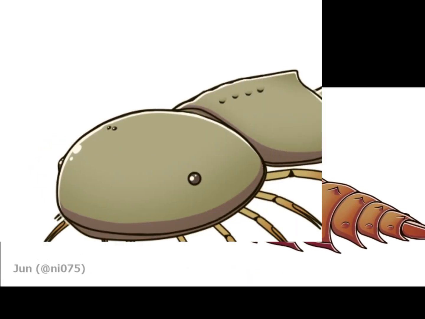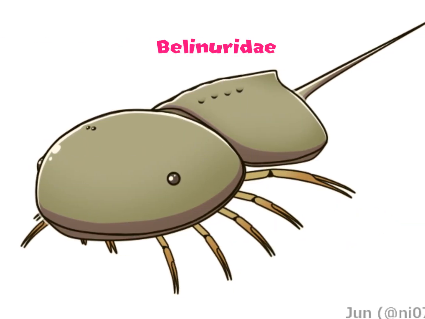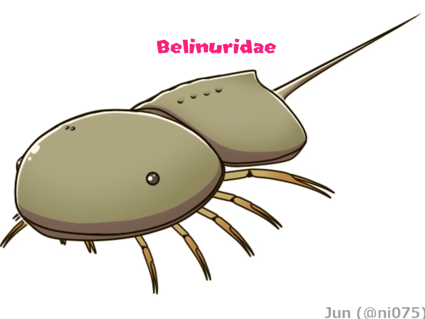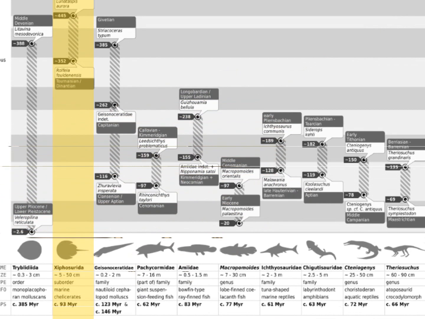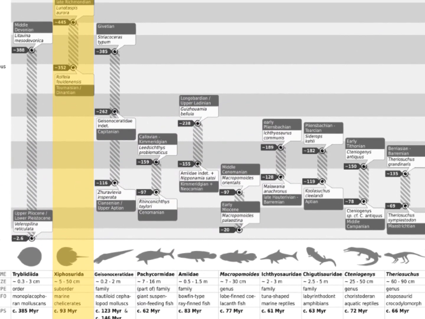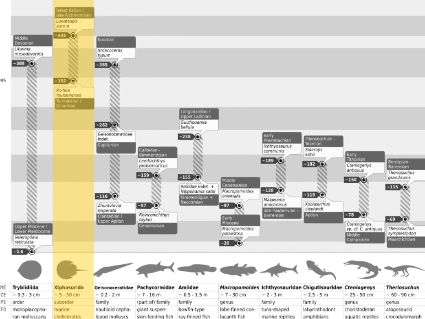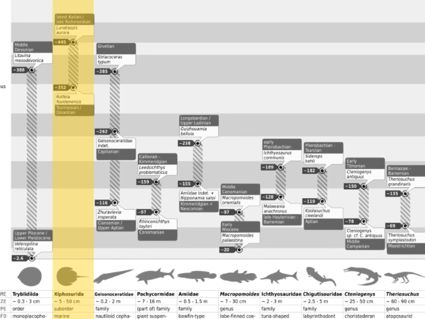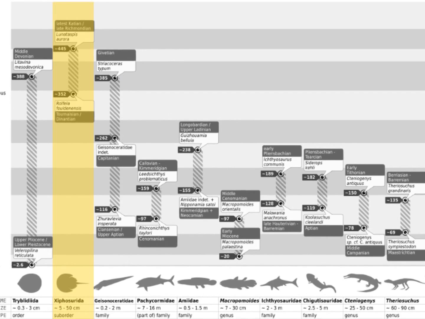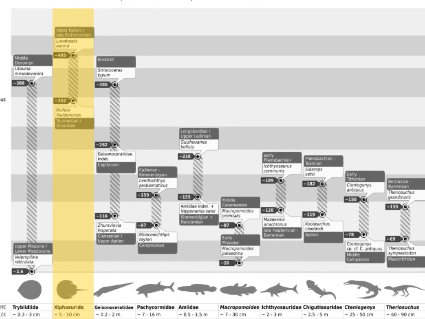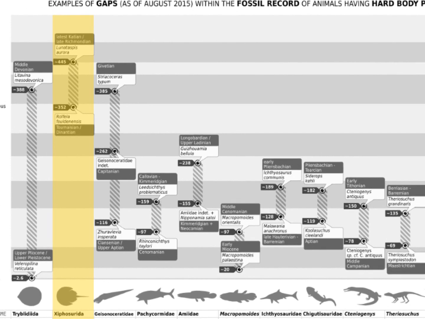The next horseshoe crab, which actually looks like a horseshoe crab this time, is the Belinuridae of the late Devonian rocks, inserting a gap of at least 63 million years, if not more, between species of horseshoe crab. As before, this gap is much better explained by the flood, in which a couple horseshoe crabs were killed very early into it, rather than the horseshoe crabs just disappearing for 63 million years.